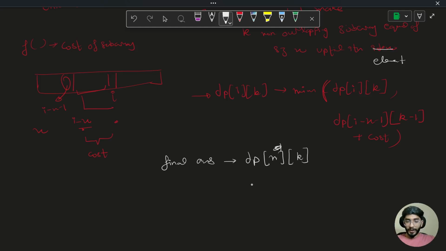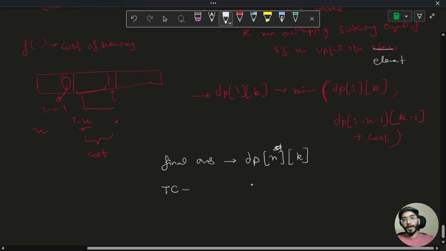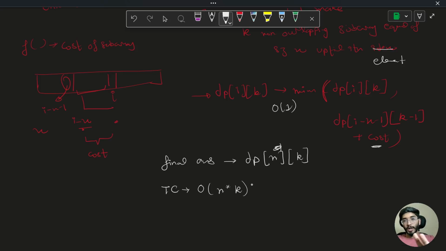And let's discuss the time complexity first. Up till here, we are iterating on n, k times, so the time complexity is simply n into k, and to compute our state we are just taking order of 1 time. How? We don't know how we are getting this cost, just assume that we have a function which will return us the cost.